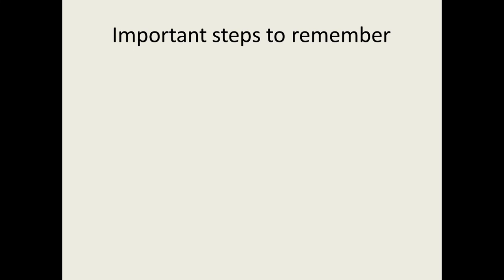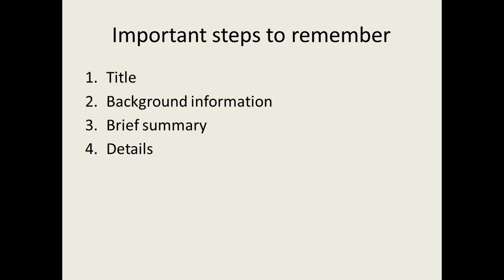As I told you before also, there are certain steps that we need to follow when we write an analytical paragraph. Now what are those steps? The first step is to write a title. The second step is to write background information. The third step is writing a brief summary, and the fourth step is presenting the detailed figures.